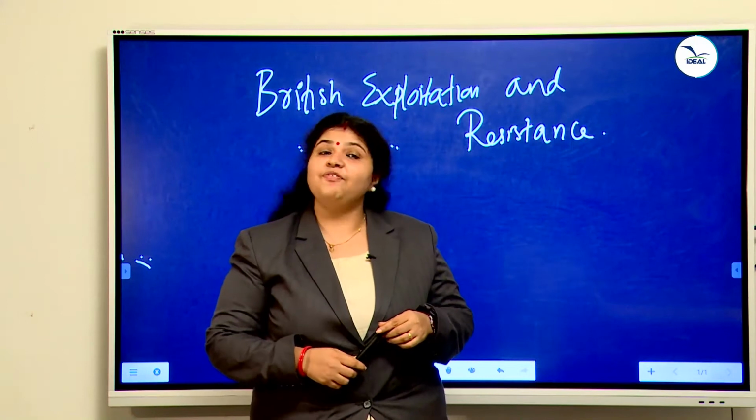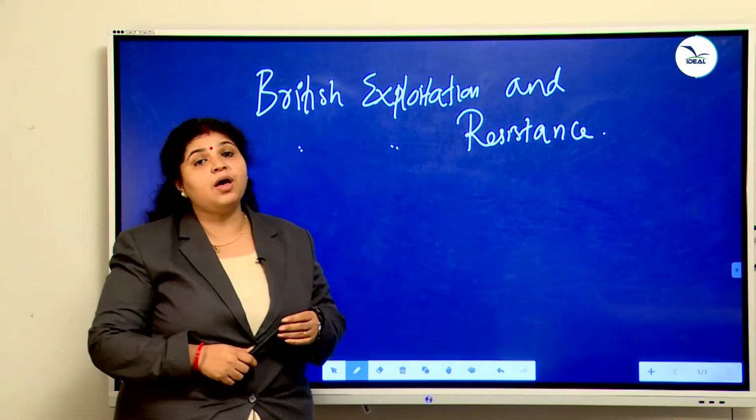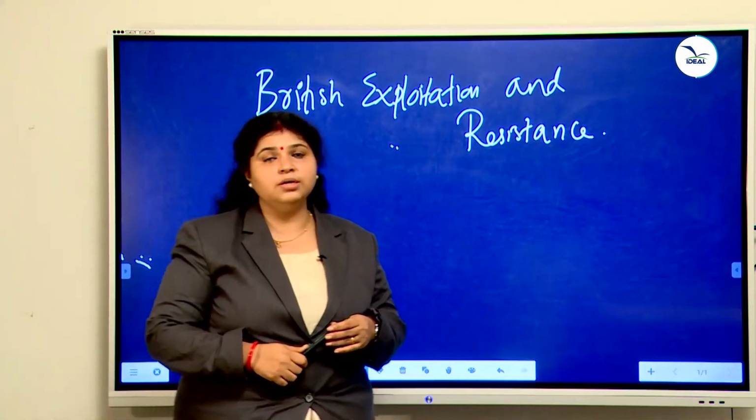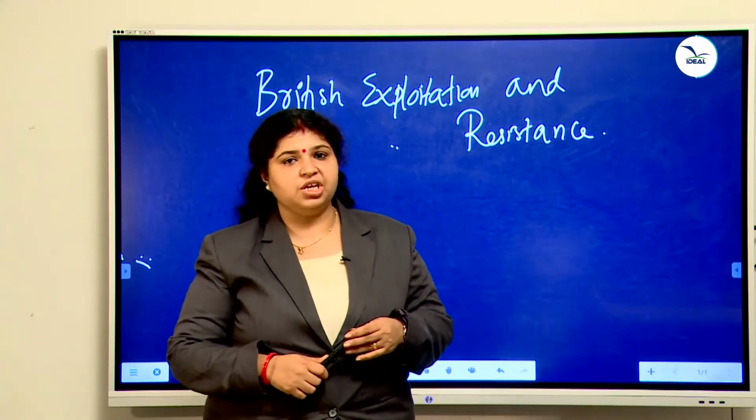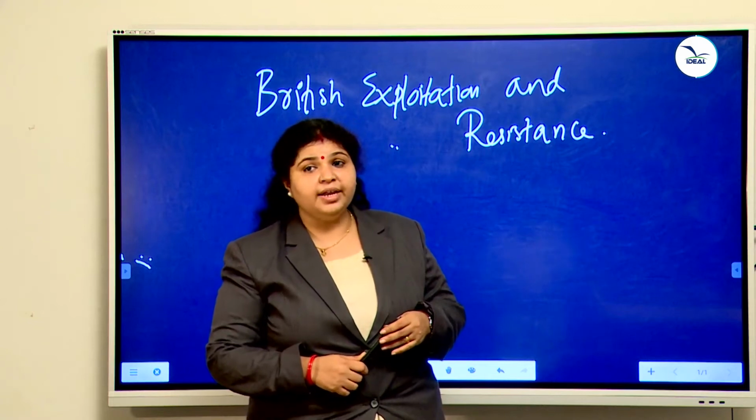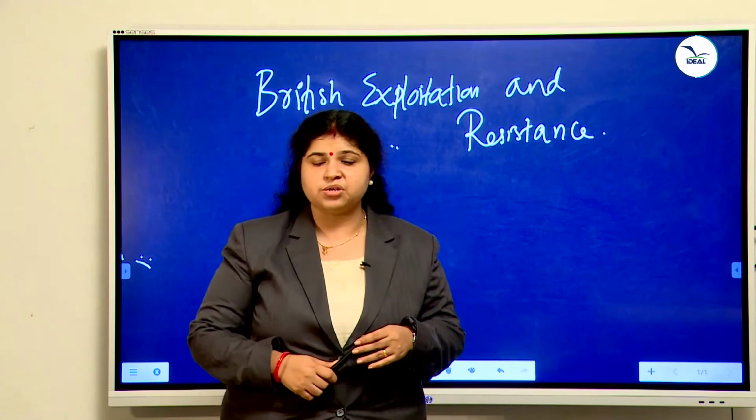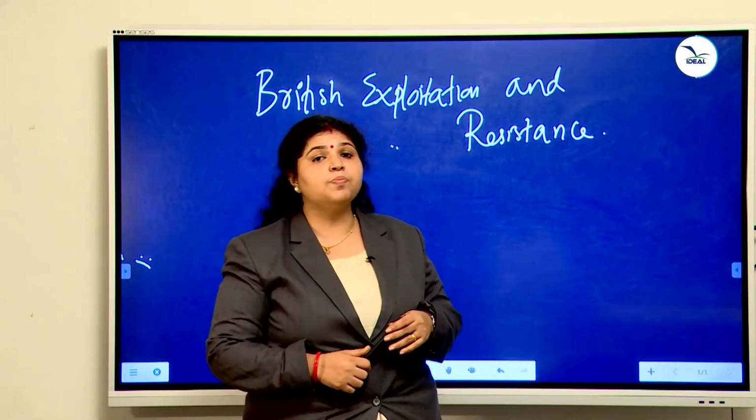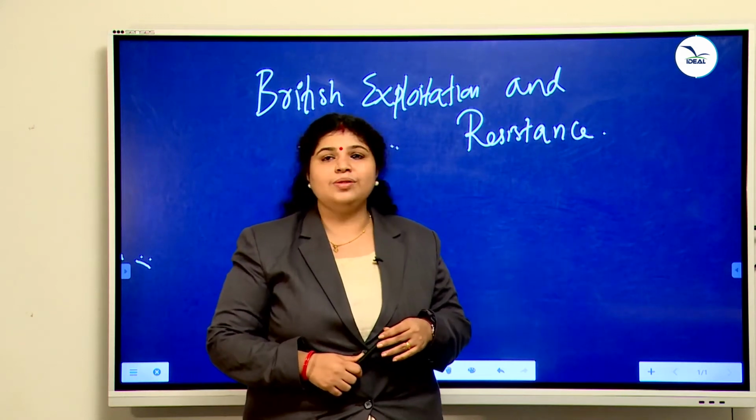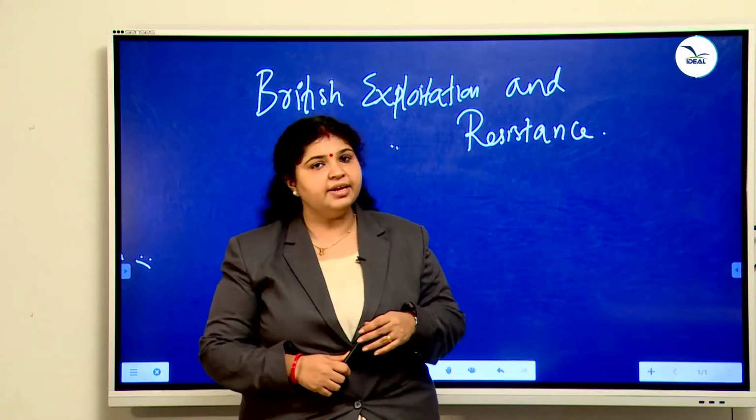My dear students, we are going to learn the fourth chapter from history, that is British exploitation and resistance. In this lesson we want to learn about British exploitation. By 1857 the majority of India, nearly 63% of India, came under the direct rule of the British. The remaining regions were ruled by kings, but they were subjugated to the British. So in this lesson we want to learn how the British policies affected the Indians.